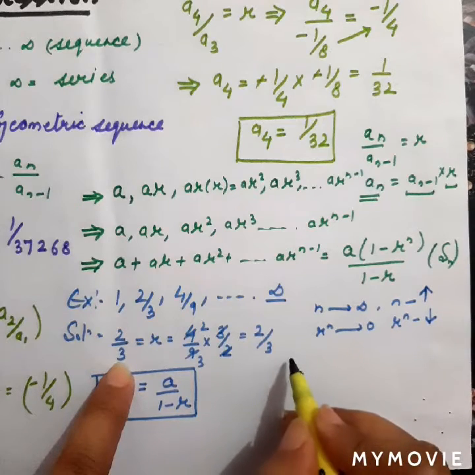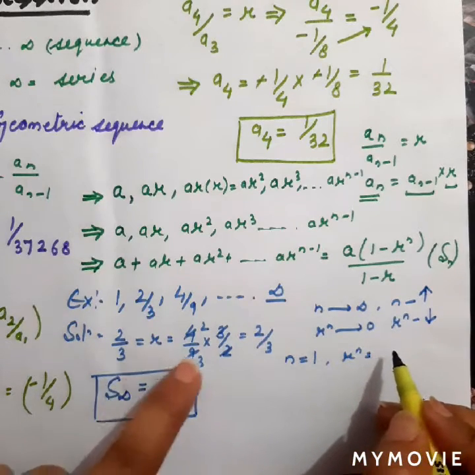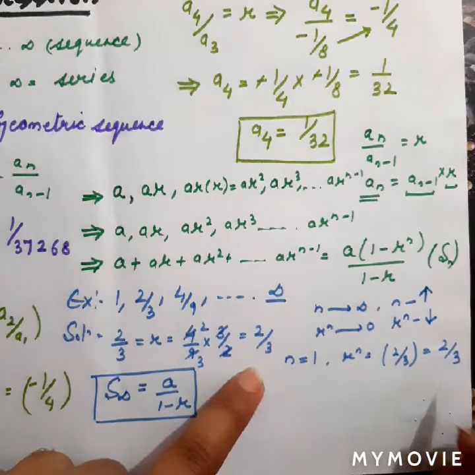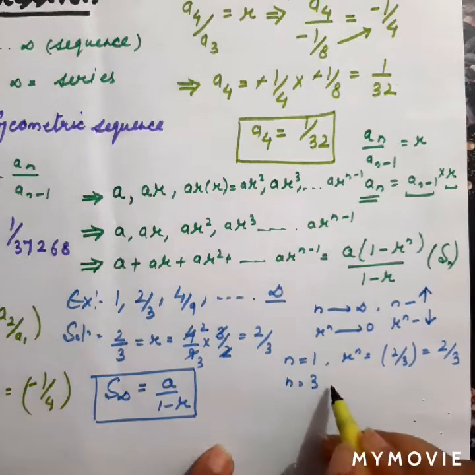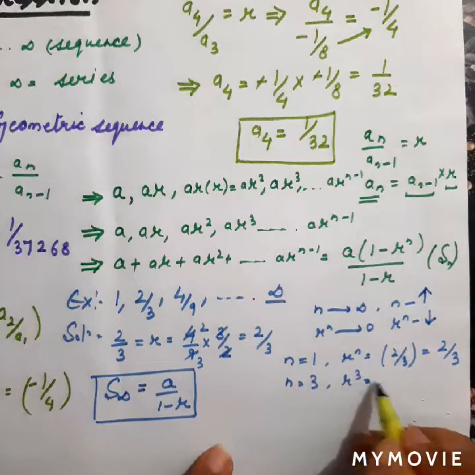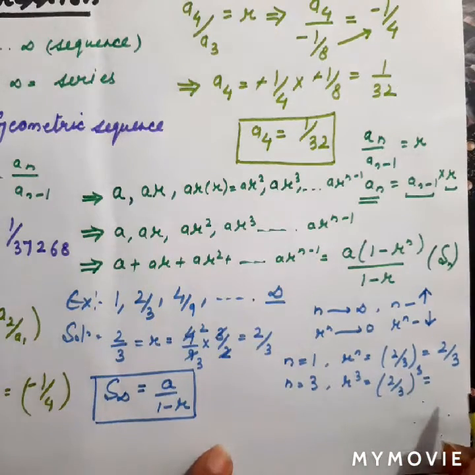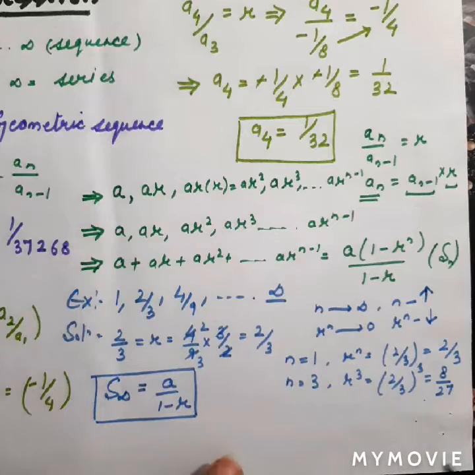What will be r raised to power n? For n equal to 1, the value of r raised to power n, where the ratio r is 2 upon 3, will be 2 upon 3. For n equal to 3, r raised to power 3 will be equal to 2 upon 3 raised to power 3, and this will be equal to 8 divided by 27, which is approximately equal to